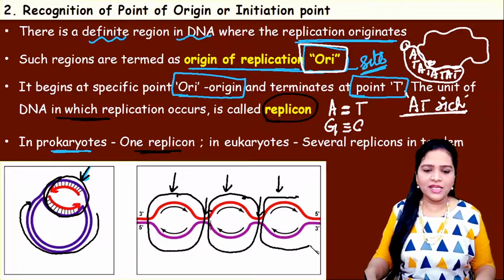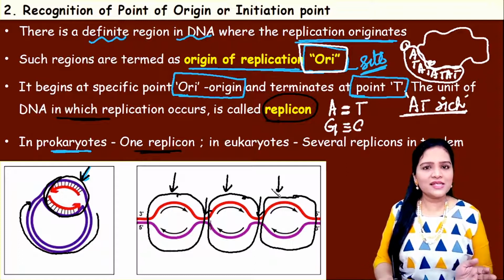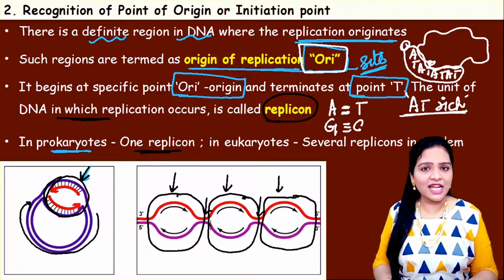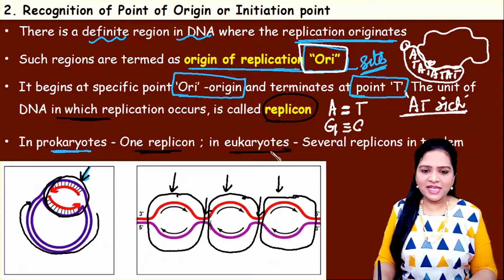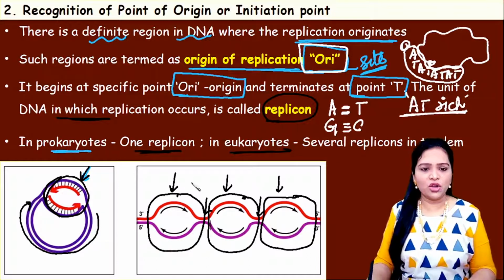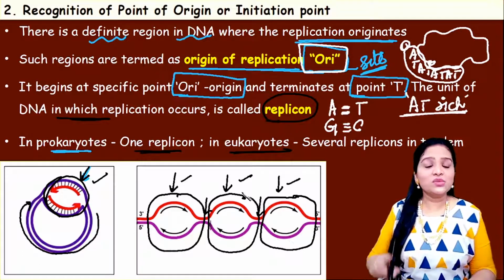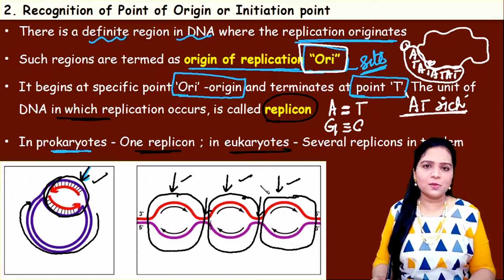Okay, and here the replication occurs. So like this, one after another, the DNA replication occurs. That is called tandem. So in a eukaryotic cell, there are several replicons. This is one replicon, this is another replicon, this is another replicon. Whereas in a prokaryotic cell, there is only one replicon because the size of the DNA is small.